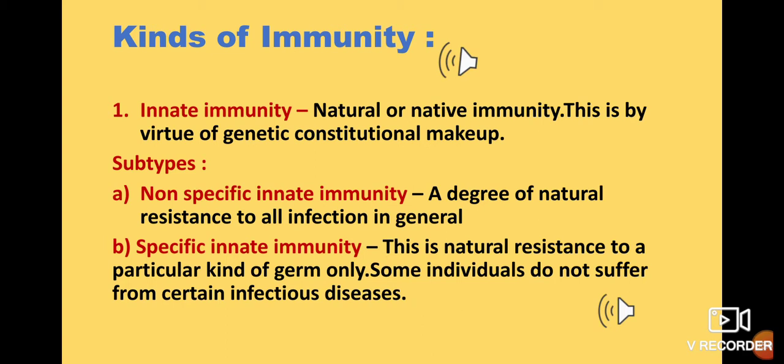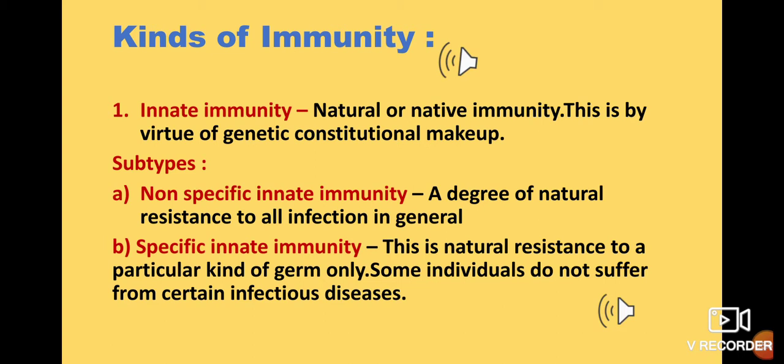Suppose, take an example, a child is born and the child catches a cold. The child does not die. It is because the immunity is built into its body. He has been born with that immunity, the innate immunity. So that immune system in the body will try to fight against the cold virus and kill it, and the child will remain unaffected.